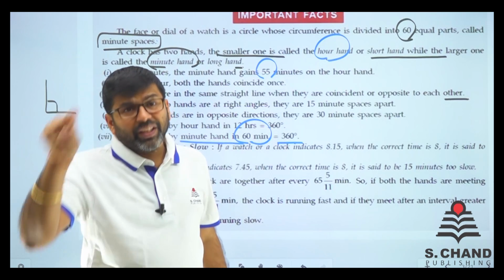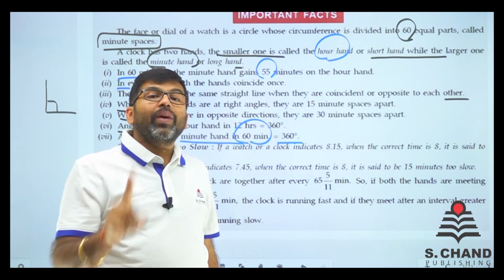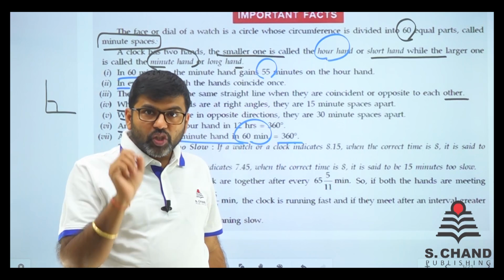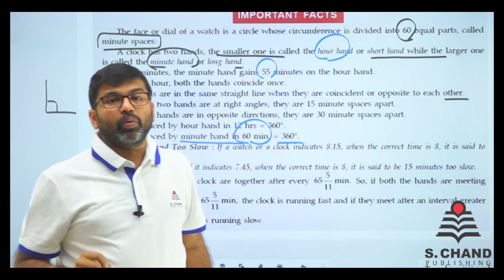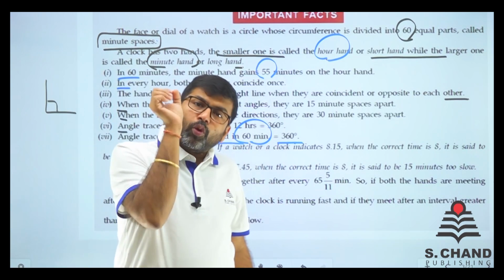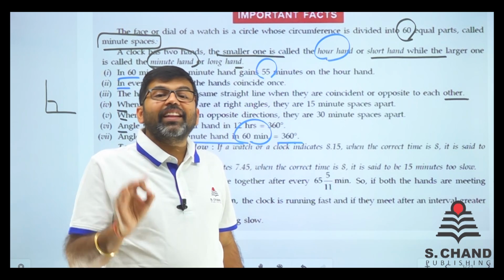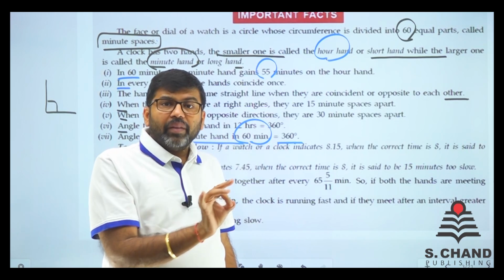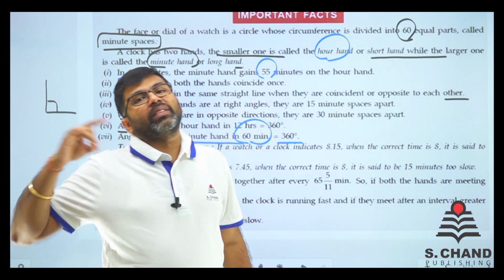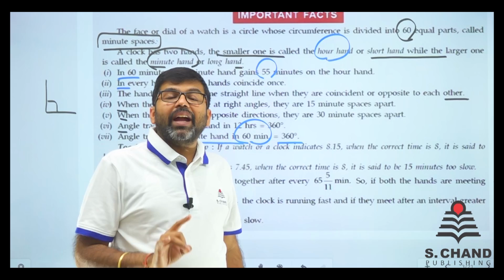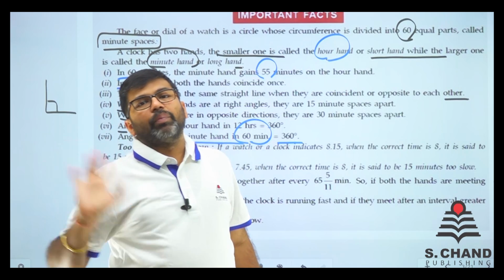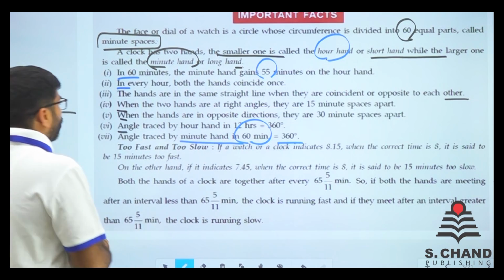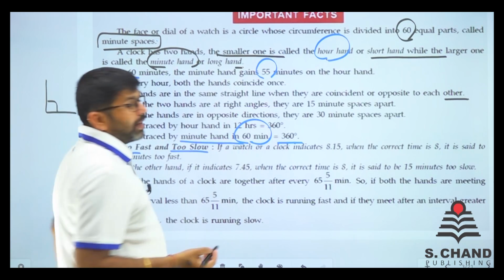So it takes 12 hours to complete 360 degree. You can note down what I am saying; you should note it. I must tell you, just bring the notebooks and write it out. Our hand in 12 hours completes 360 degree, but the minute hand in 60 minutes completes 360 degree. Too fast, too slow. What does that mean?